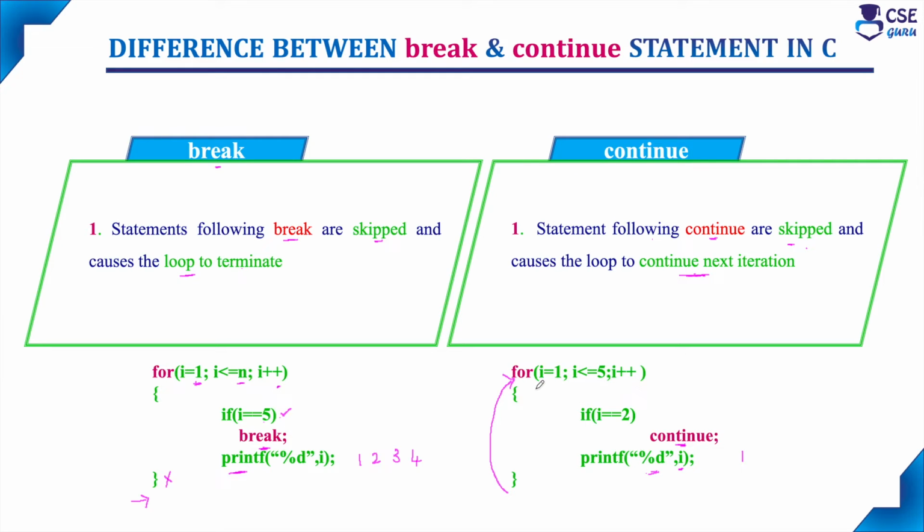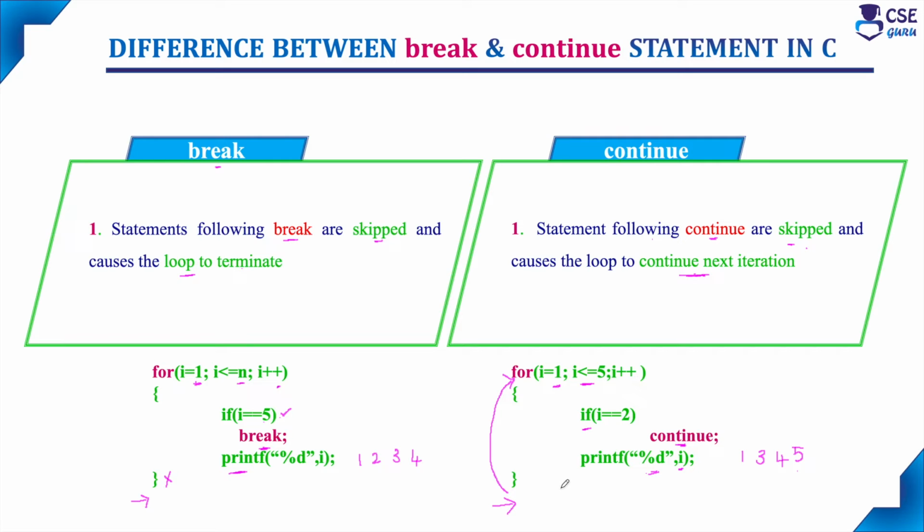Then it continues to next iteration, I value reaches 3, this if condition fails, so it will print 3. Similarly, 4 also it will print, and 5 also it will print, given the less than or equal to 5 condition. So it will print up to value 5. After that the for loop condition fails, so this loop will terminate and continue to the next statement in the C code.